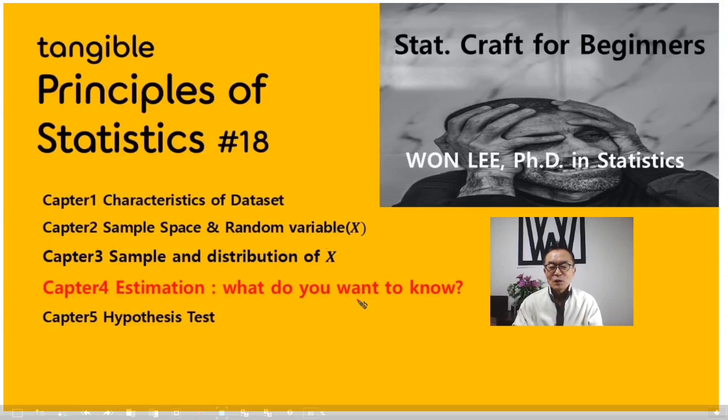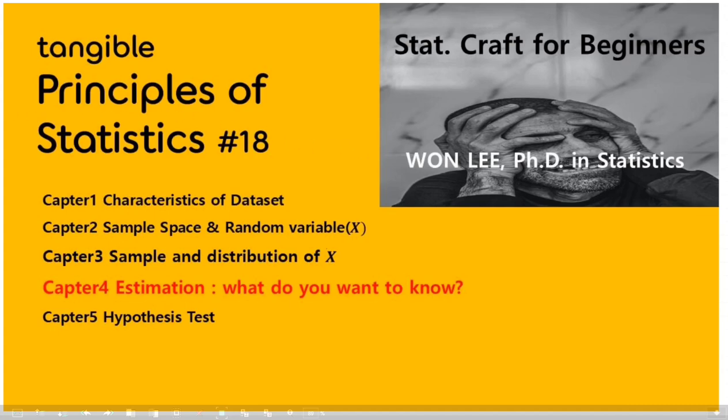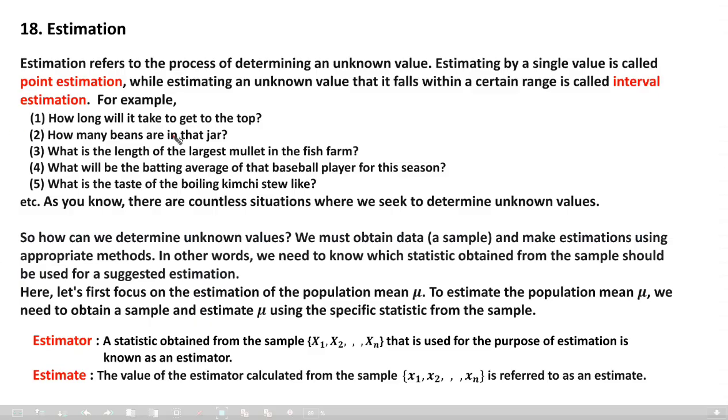What do you want to know? Okay, let's see estimation. Estimation is an important part in order to understand the statistics framework. Estimation refers to the process of determining an unknown value. Estimating by a single value is called point estimation, while within a certain range is called interval estimation.